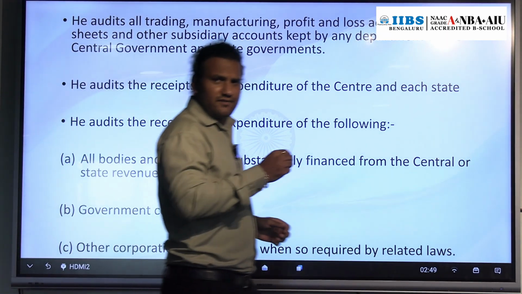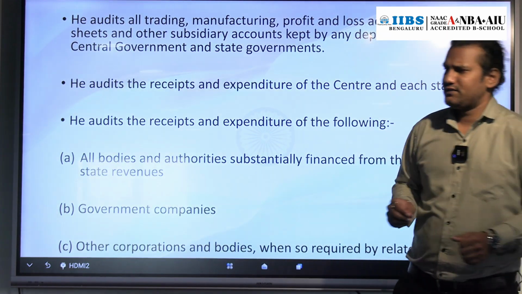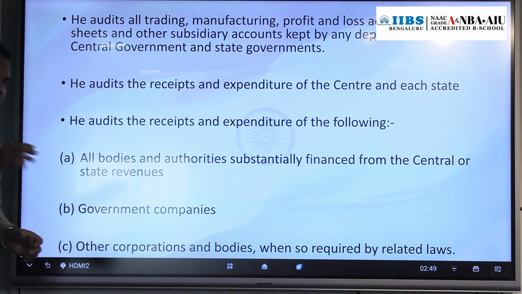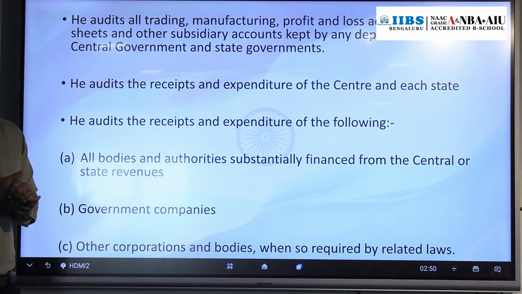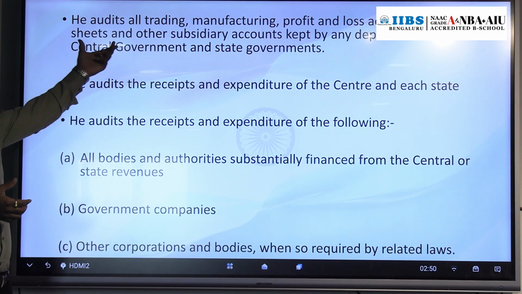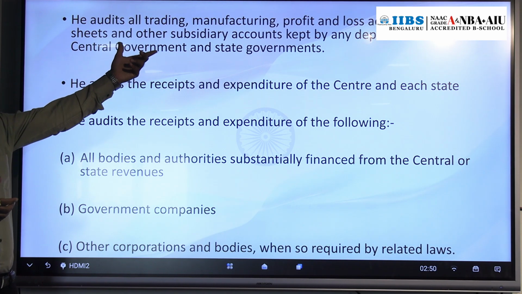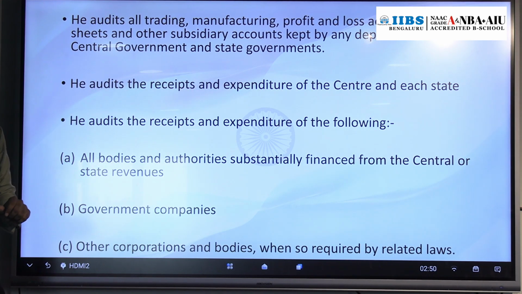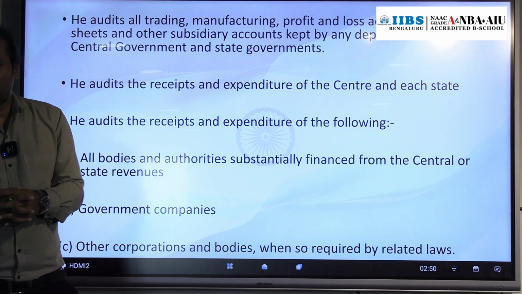Apart from that, Consolidated Fund of India, Contingency Fund of India, as well as the public accounts of India, CAG also audits the other accounts. What are those? Audit of trading, manufacturing, profit and loss accounts, balance sheets and other subsidiary accounts which are kept by any department of the central government as well as the state government.